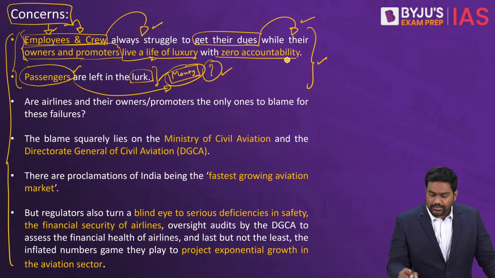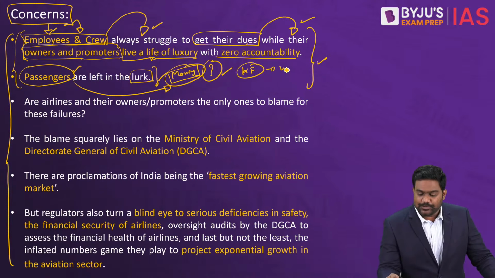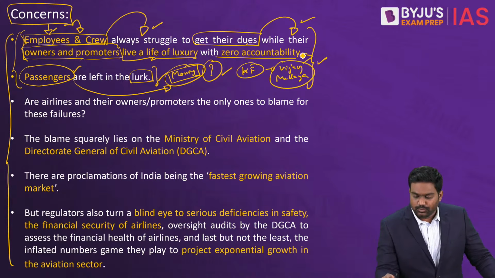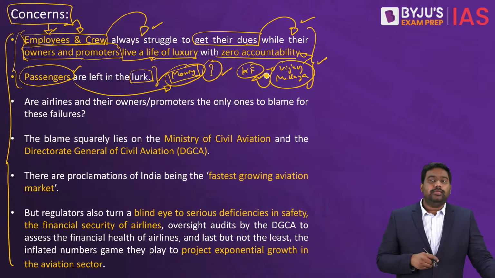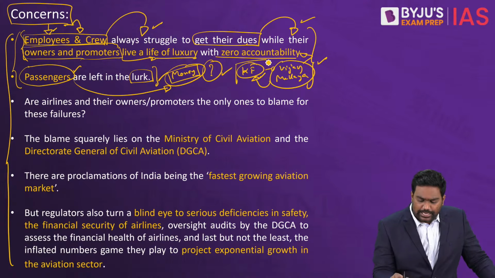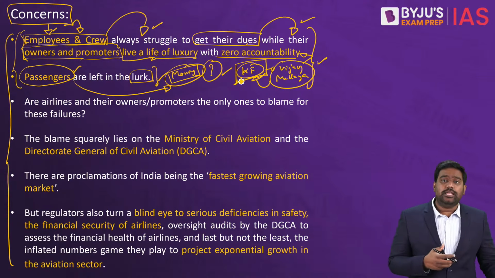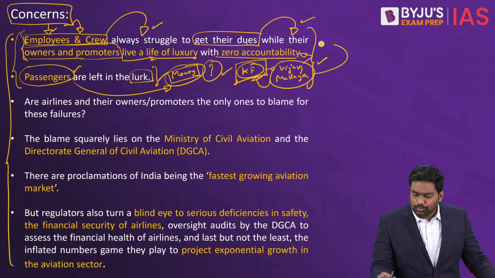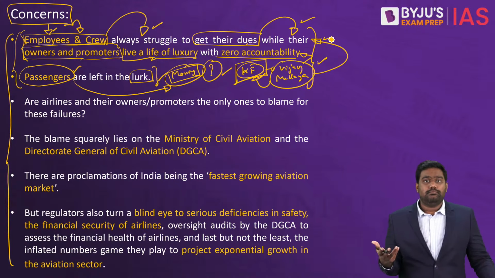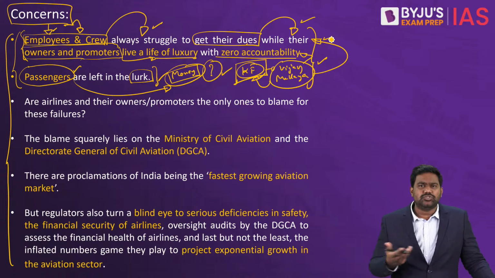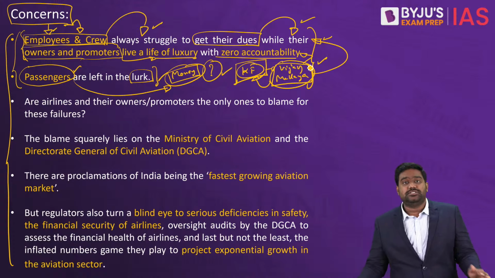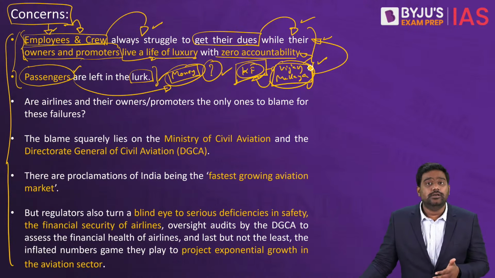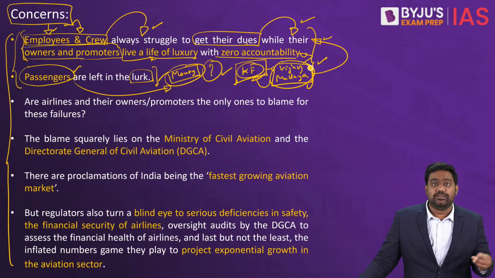A classic example here is Kingfisher Airlines that was spearheaded by Vijay Mallya, who today is an economic fugitive who has run away from India after duping Indian banks. Even though he championed luxury air travel and Kingfisher Airlines made a name for itself, eventually the mismanagement, the inefficiency brought the company down and the owners and promoters got away with it. There was no accountability, they were never held accountable. And it was the banks which suffered, it was the people who suffered, the employees who suffered, right? And it was taxpayers' money which was lost eventually.